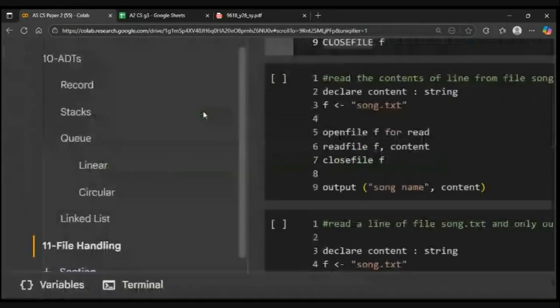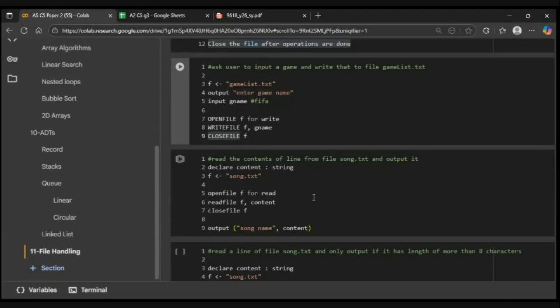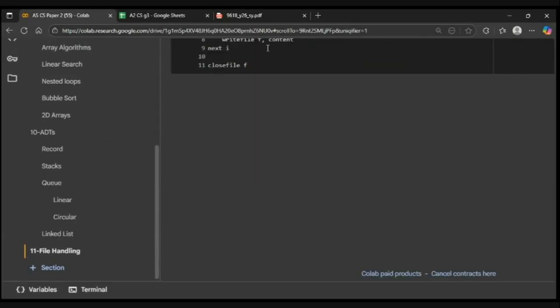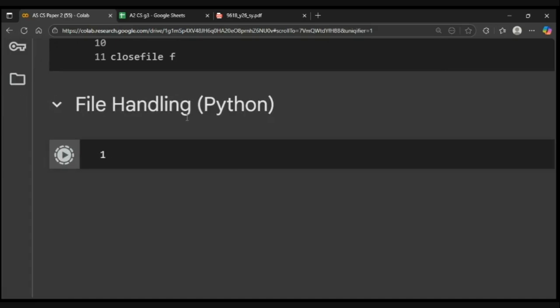So again, I'll show you all of this so that you guys can get a good idea. Okay, so this is in Python. You should know this, though we will study it in P4 in any case, but again you just have to make sure that you don't confuse pseudocode with Python. So open, let's say games, games.txt. It should always be a .txt.